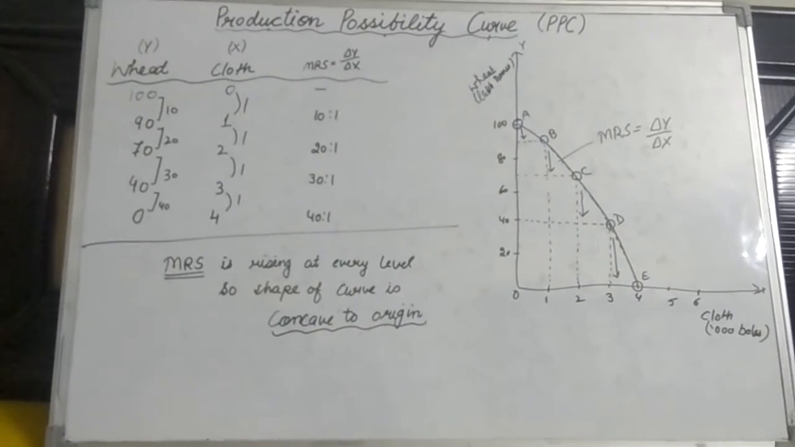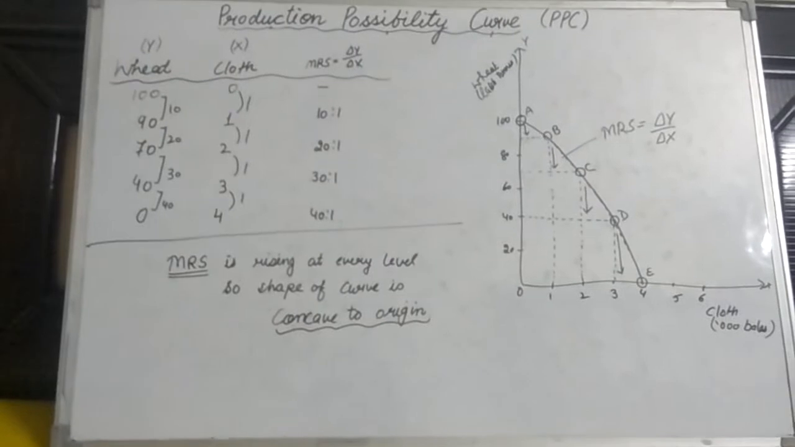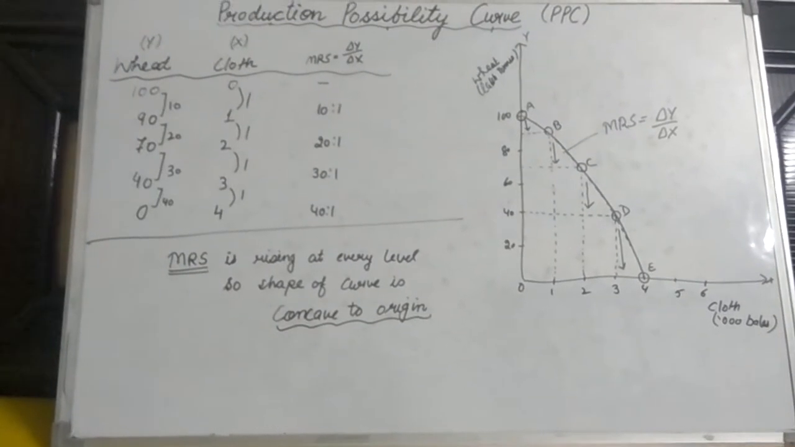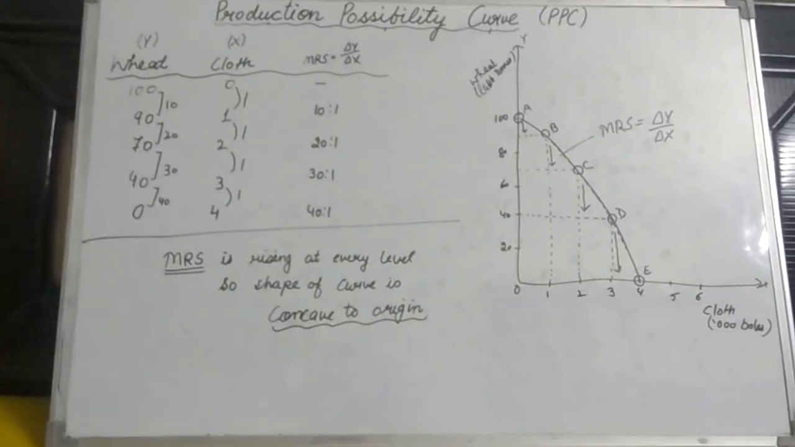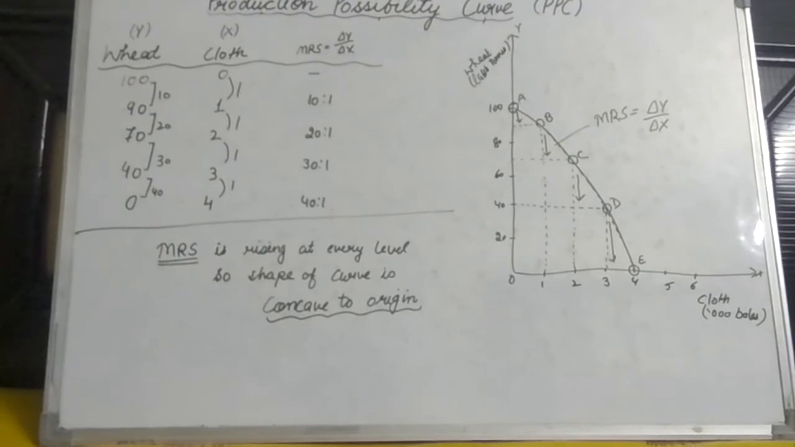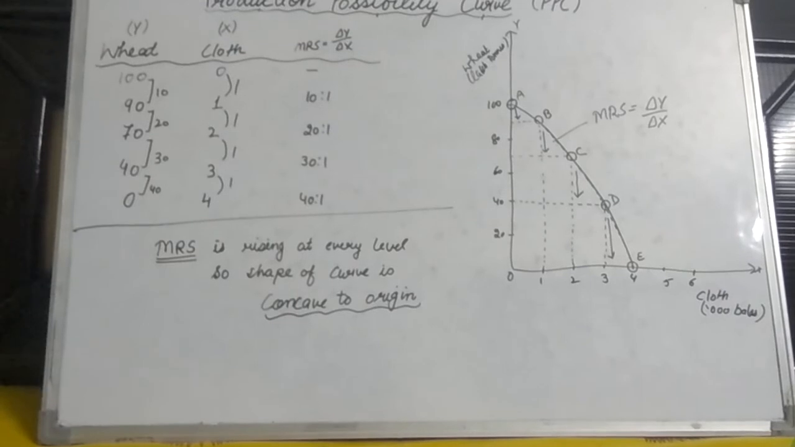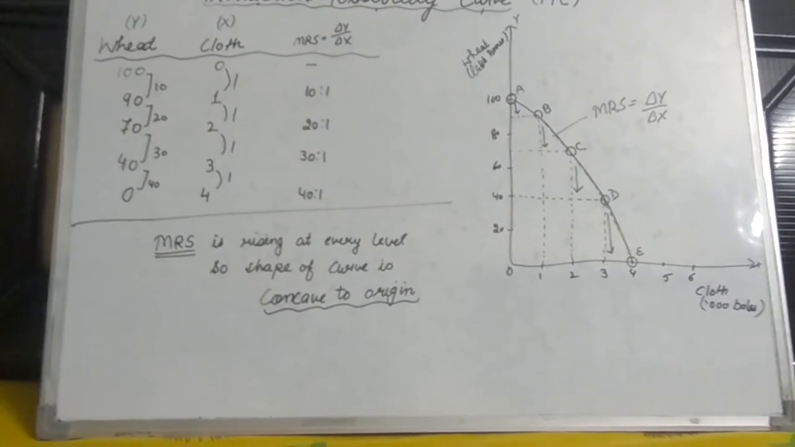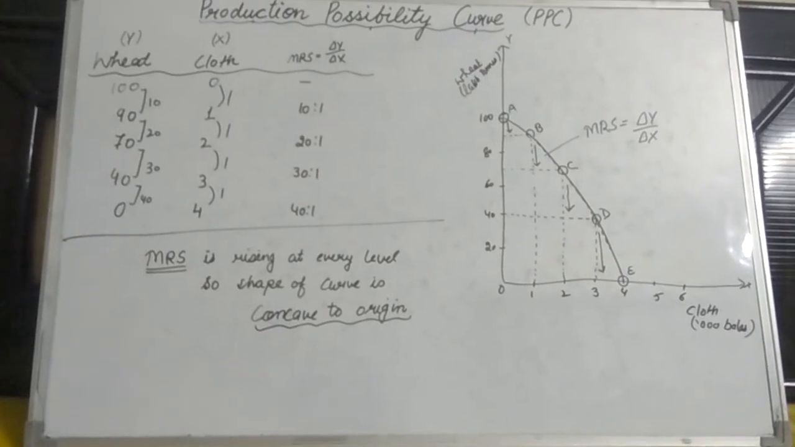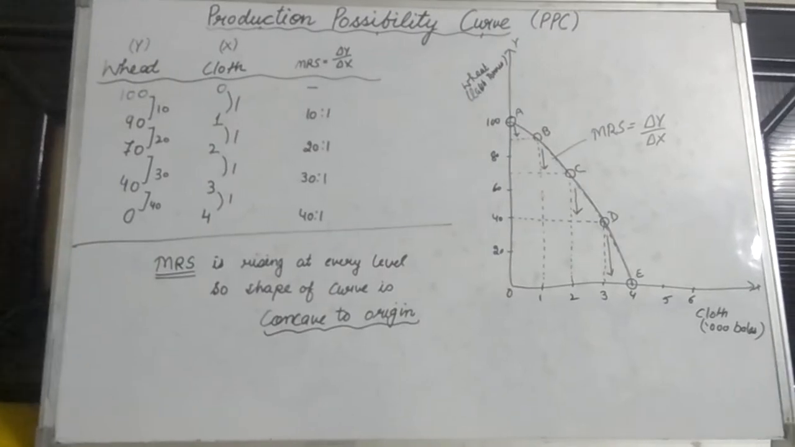So here we have values of these two variables. Wheat value is 100, 90, 70, 40 and 0. The value of this variable is decreasing by the order of 10, 20, 30 and 40. The production of the second item is given as 0, 1, 2, 3 and 4. Further, the value of this variable is increasing at the rate of 1 unit only. These five combinations show the different quantities of two goods that a producer can produce.